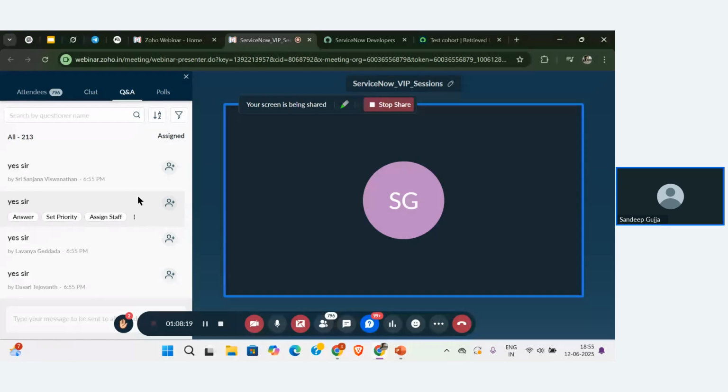Before I explain the second way of retrieving the update set, let me mention to you all that everyone should start working on the Now Learning account. I think everyone already created the Now Learning account, but no one even started the modules that are assigned to you. You can check the mail or you can directly search for them in Now Learning itself. Whatever links I share in the Telegram group, please try to complete those tasks.